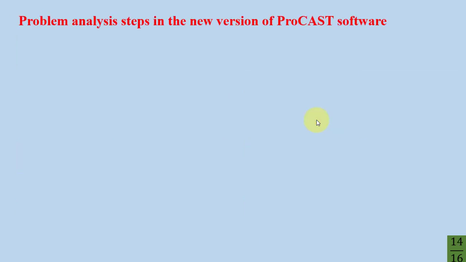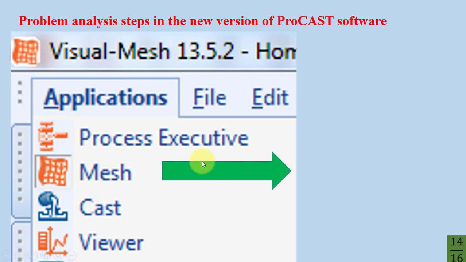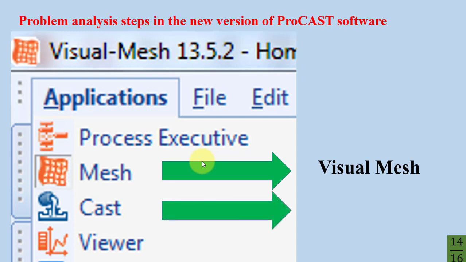Problem analysis steps in the new version of ProCAST software. In the new version of ProCAST software, we must do 3 steps. First step is mesh, or Visual-Mesh. In Visual-Mesh, we should mesh our parts like casting part, chill, channel, exothermic, and etc. After that, in Visual-Cast, it's the second step.